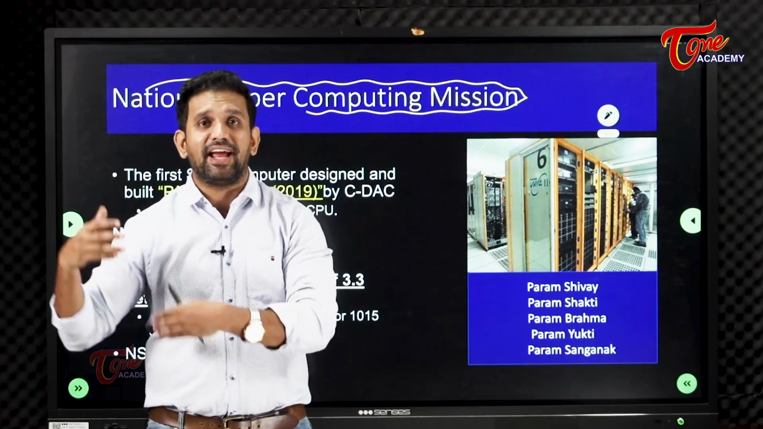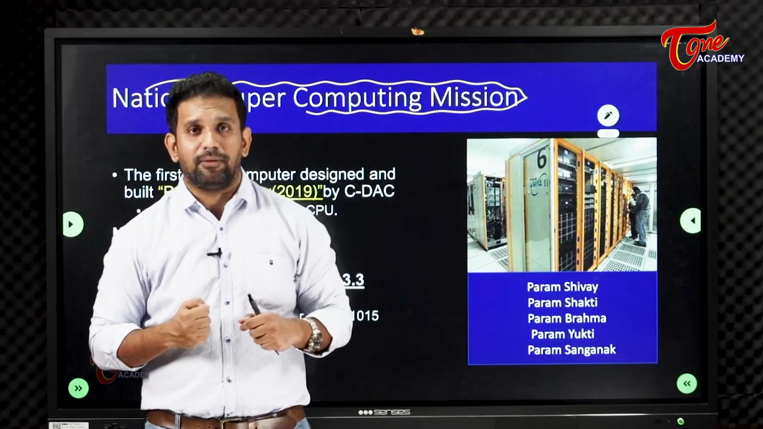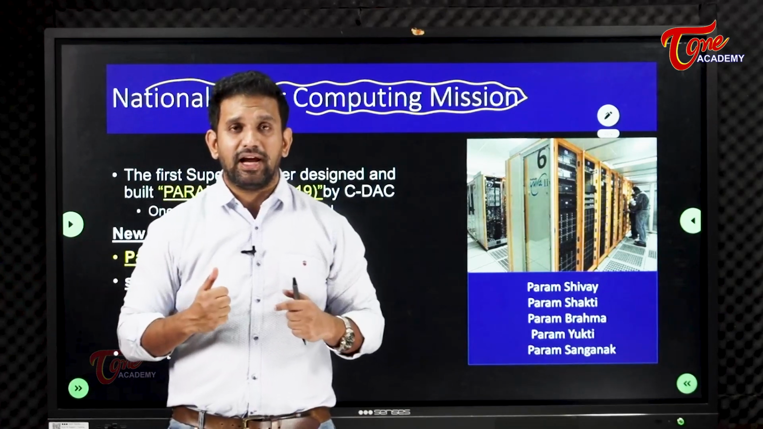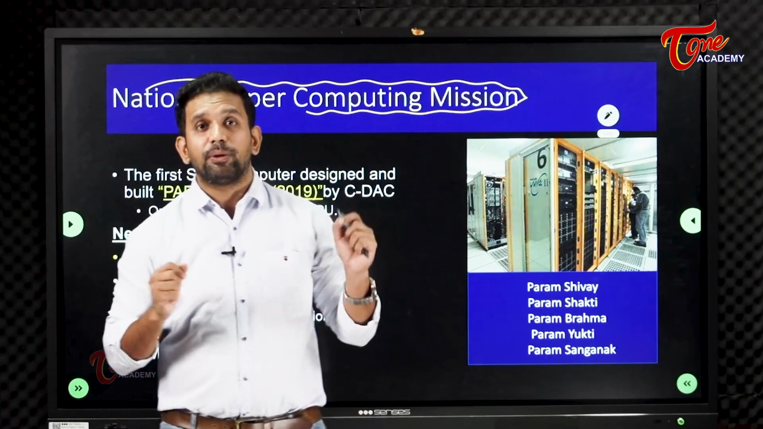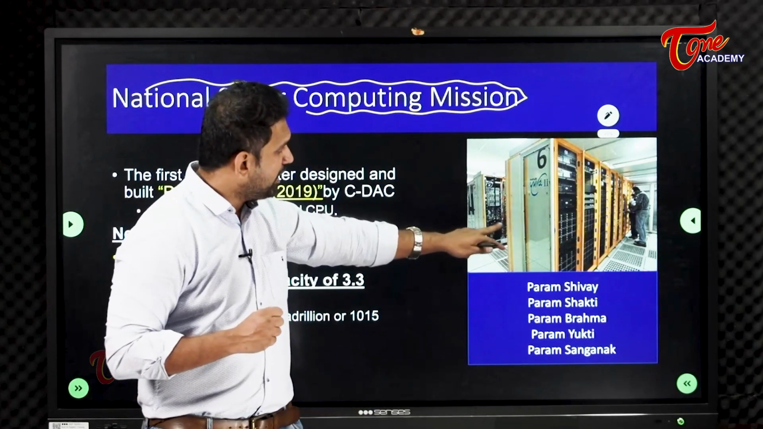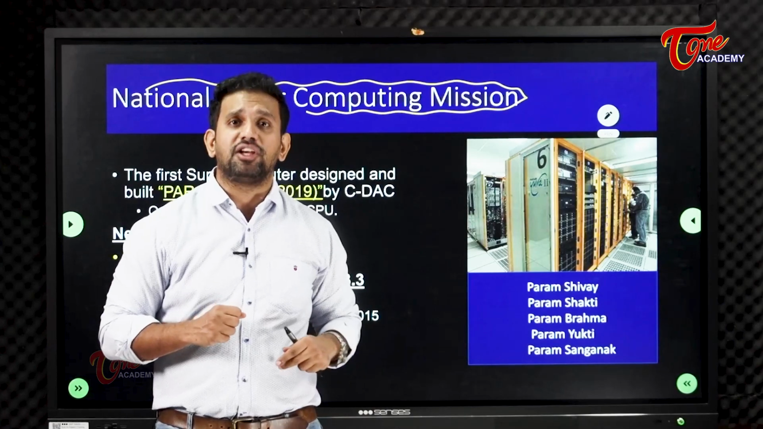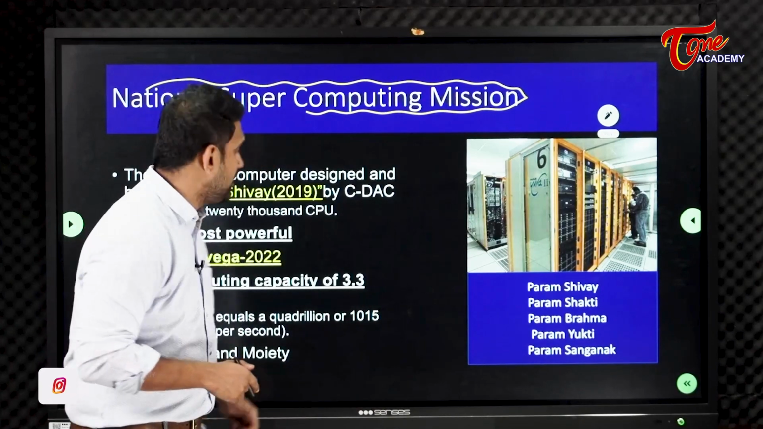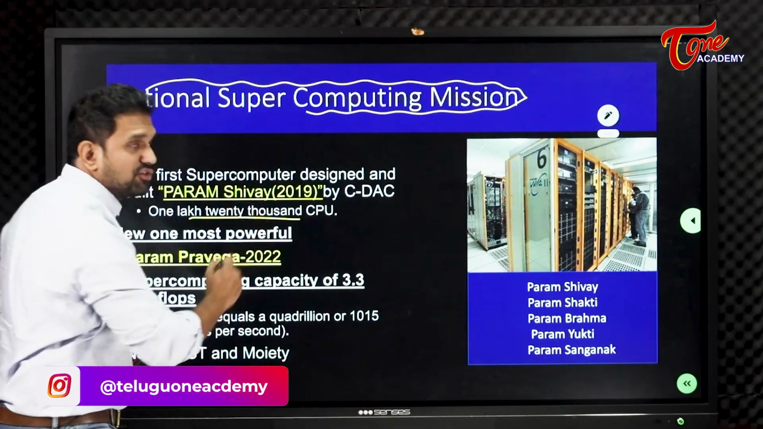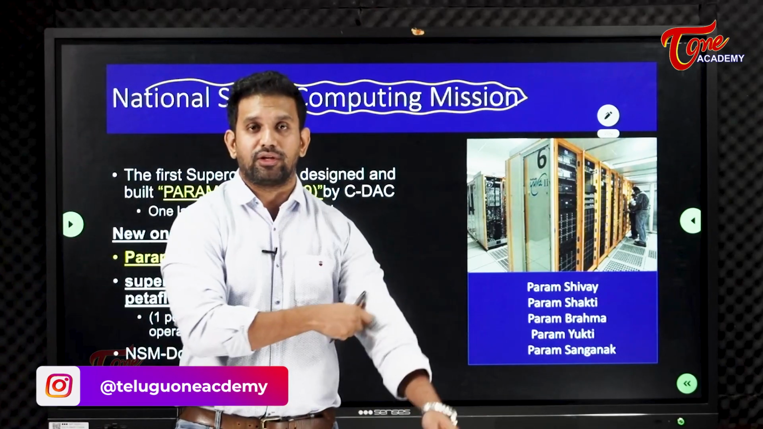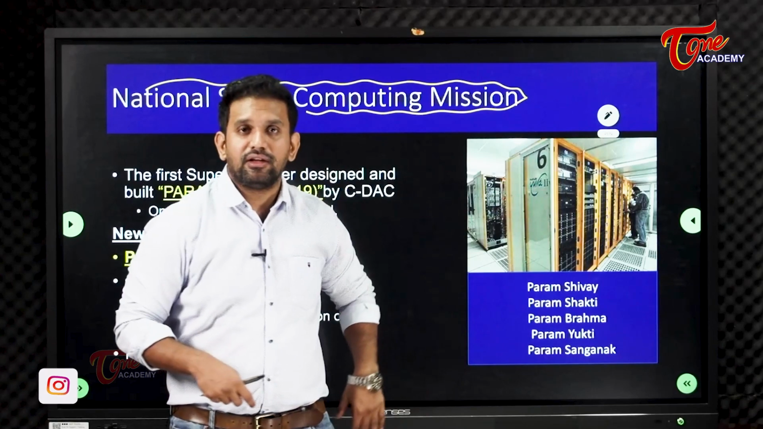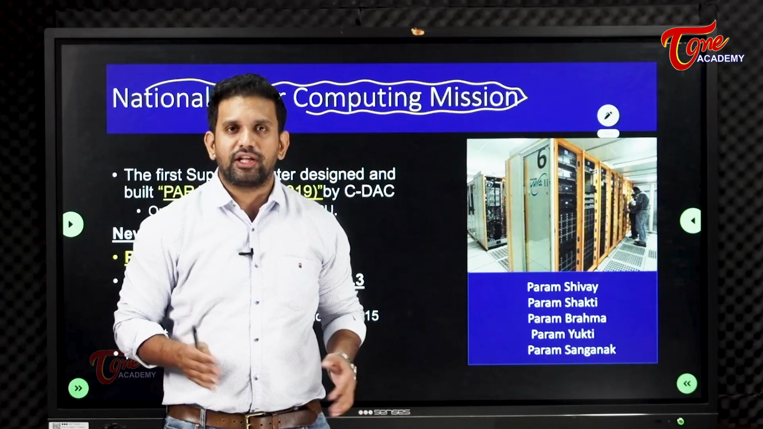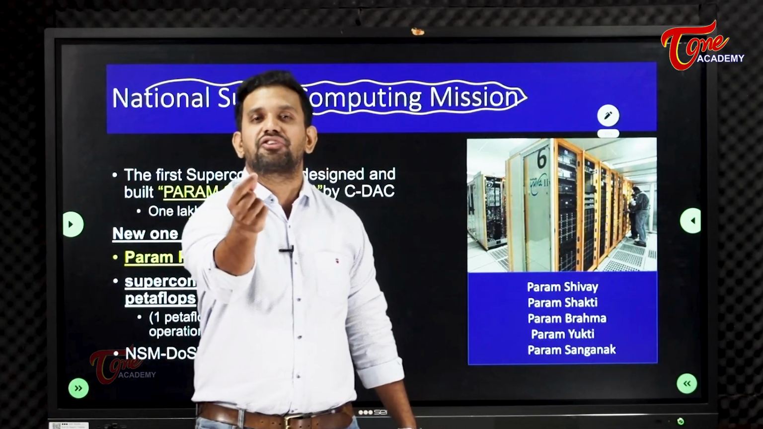But if the processing takes a lot of time, then how can we get the data? How can we identify a person at the earliest, and how can we secure ourselves? Right or wrong? That's why supercomputing missions were launched. You see here, these are all CPUs. How many CPUs are there? You can see here, 1,20,000 CPUs in one supercomputer. It means all of these CPUs will work together and give you data in fractions of seconds.